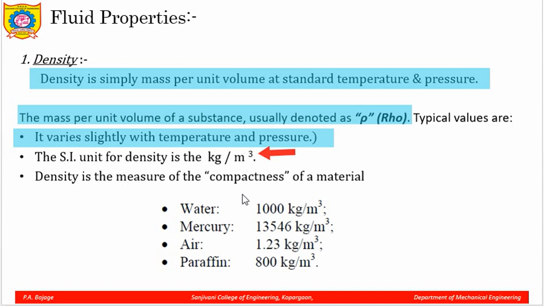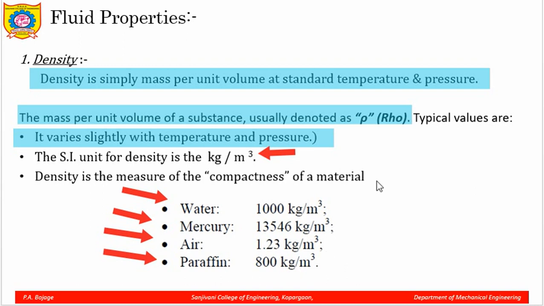So, here we can see the density values for some fluids. First is water. Water has 1000 kg per meter cube. Next, liquid metal, that is mercury, 13546 kg per meter cube. Then you have air, 1.23 kg per meter cube, and paraffin, 800 kg per meter cube.